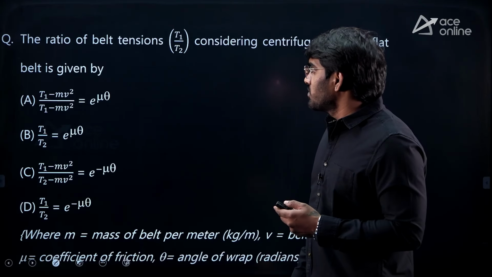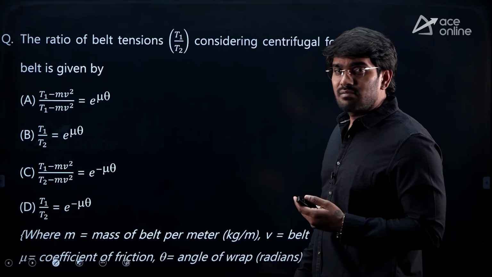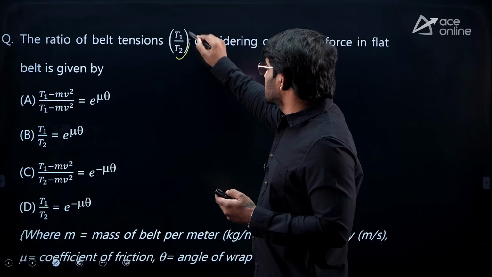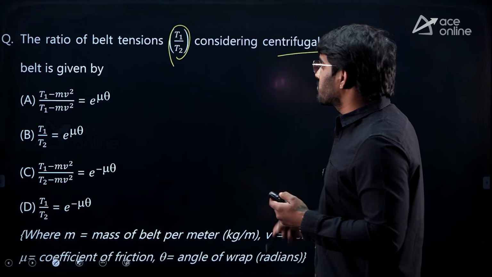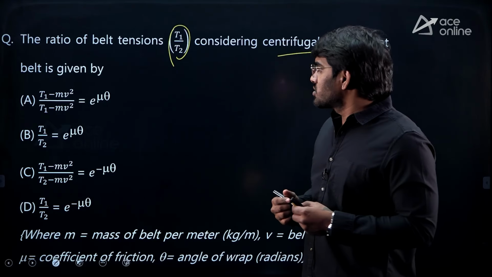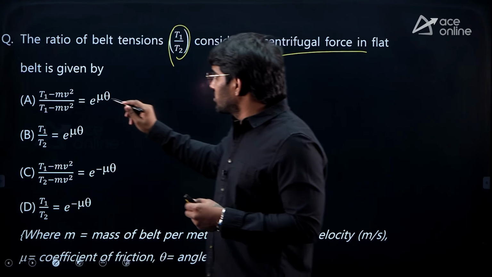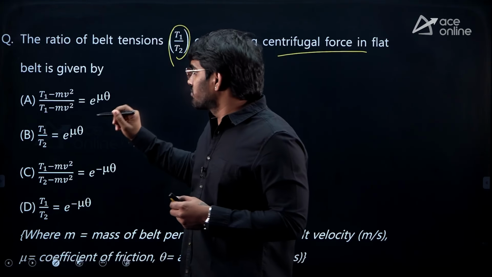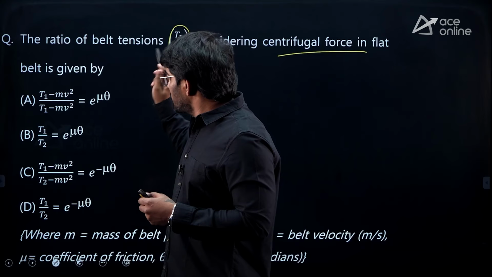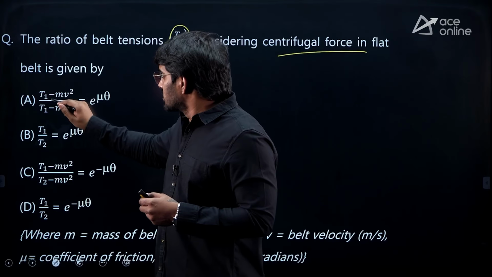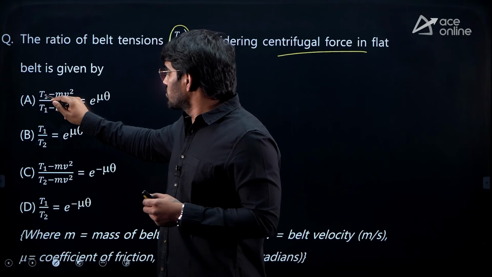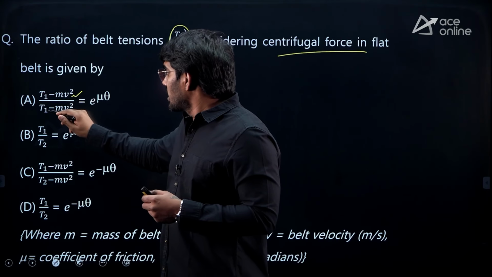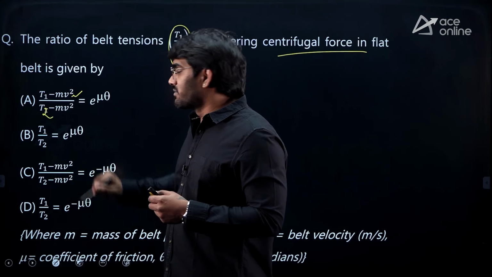Moving to the next one, the ratio of belt tensions. He gave that the ratio of tensions is T1 by T2 considering centrifugal force in a flat belt drive. So he is asking us to identify it. When we consider centrifugal force, the net tension becomes T1 minus mv square and T2 minus mv square.